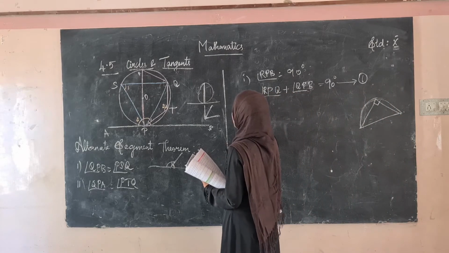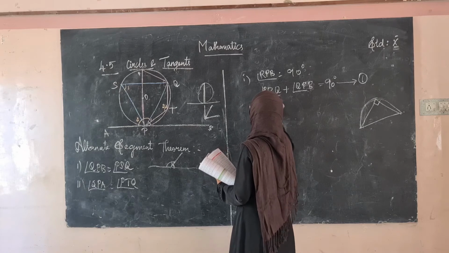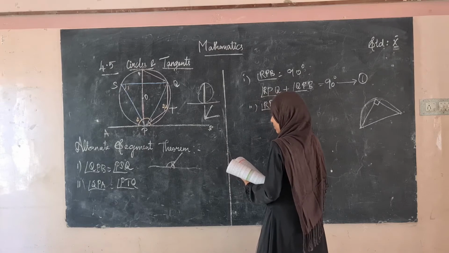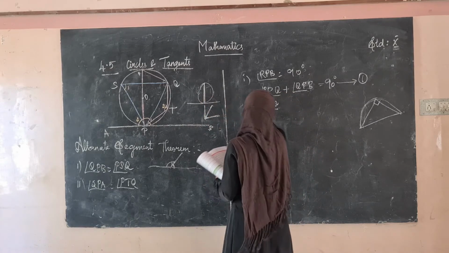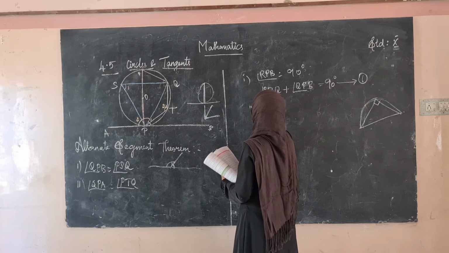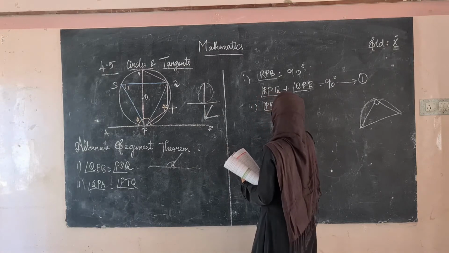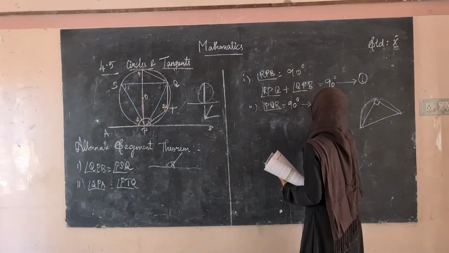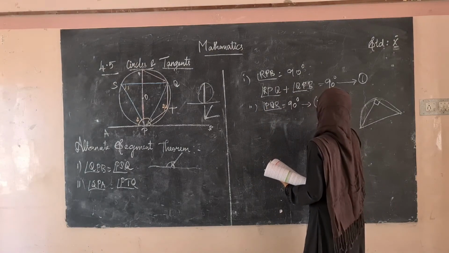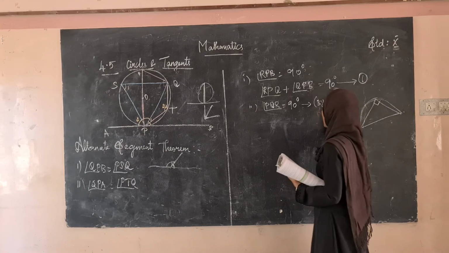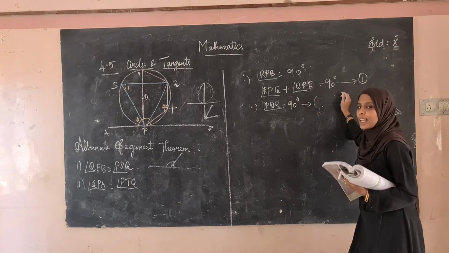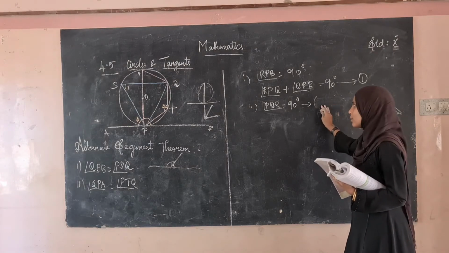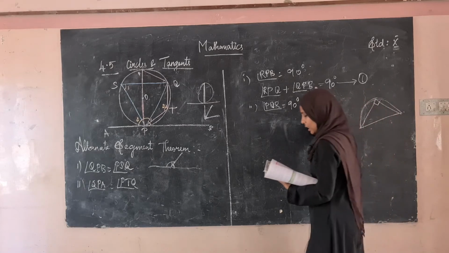So the second point is, angle PQR will be equal to 90 degrees, because of the semicircle's property. You have to write that the angle in a semicircle will be 90 degrees. So the angle formed in a semicircle will be 90 degrees. You have to write this sentence.